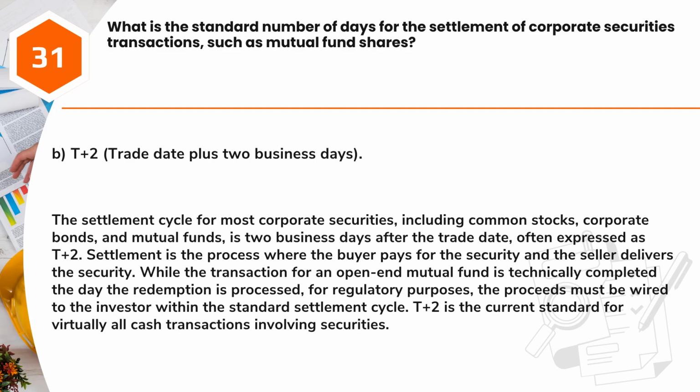Answer: B. T+2, trade date plus 2 business days. The settlement cycle for most corporate securities, including common stocks, corporate bonds, and mutual funds, is 2 business days after the trade date, often expressed as T+2. Settlement is the process where the buyer pays for the security and the seller delivers the security.